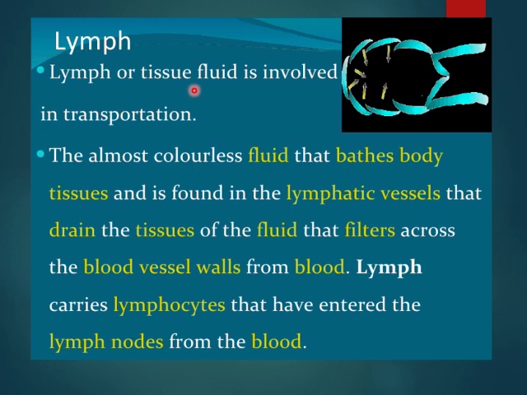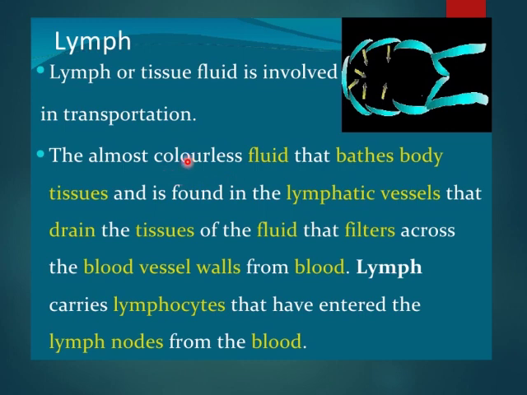That is, from tissue to heart, because the backflow is prevented by valves present in the major lymph vessels. And it is almost colorless. See, in some books it is given as colorless, in some as yellow fluid.